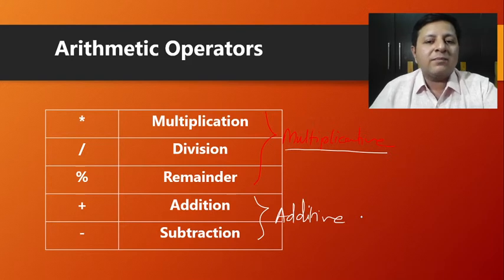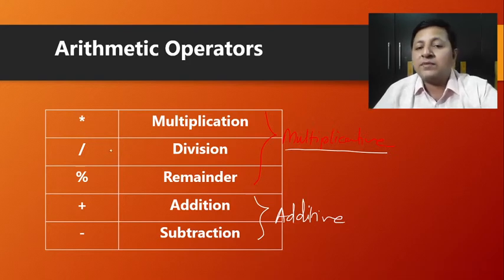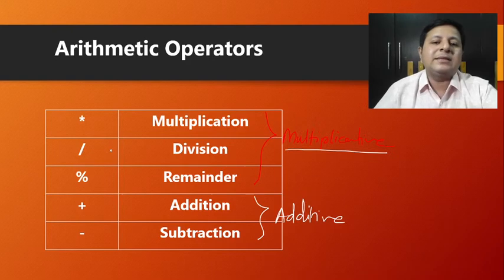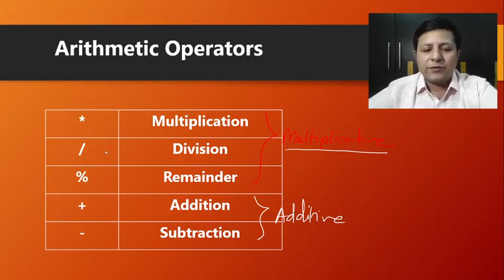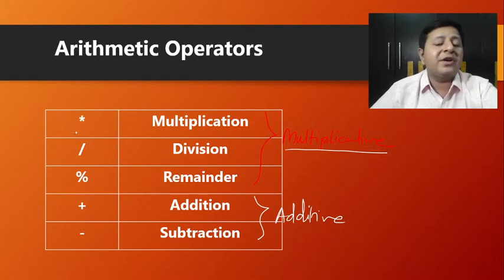Now what is there to know about these operators? Multiplication you people know very well. Let's have some points of discussion first, and then maybe I'll take up the examples. So these are the arithmetic operators. Multiplication is to perform multiplication, division is for division. The signs are different in programming.